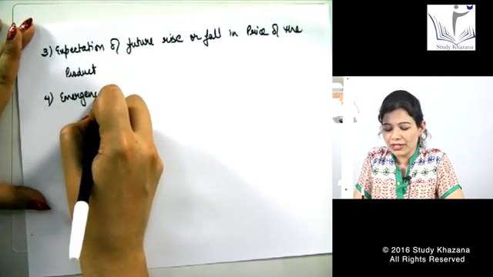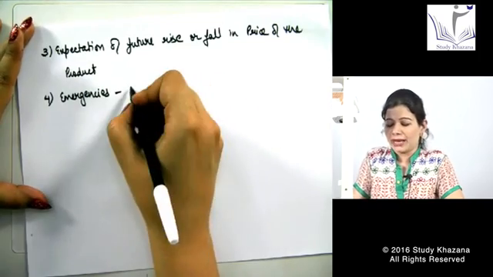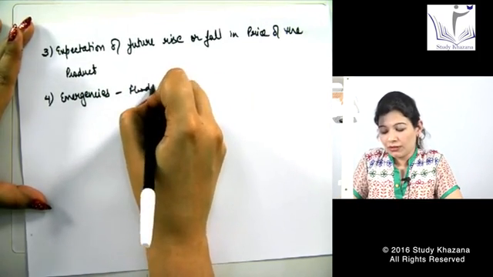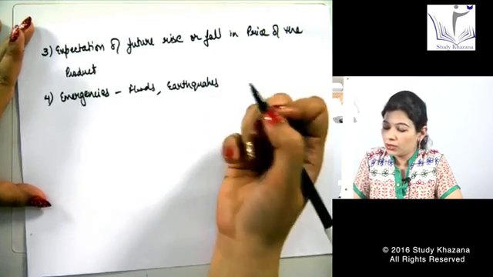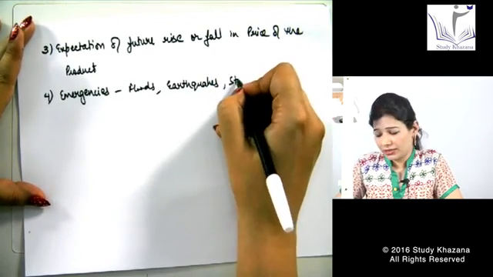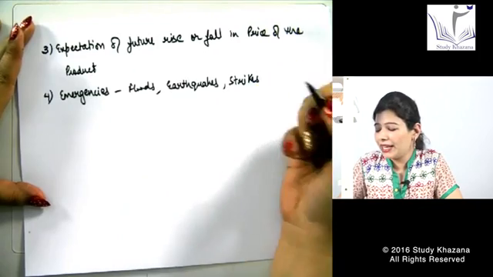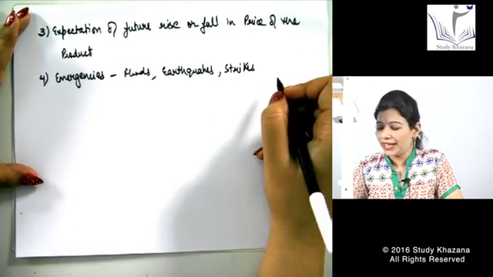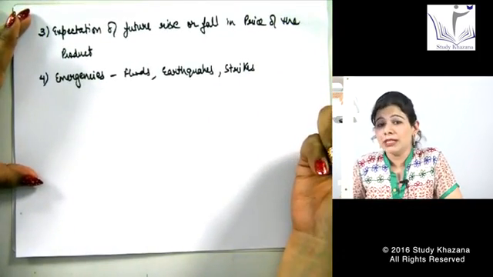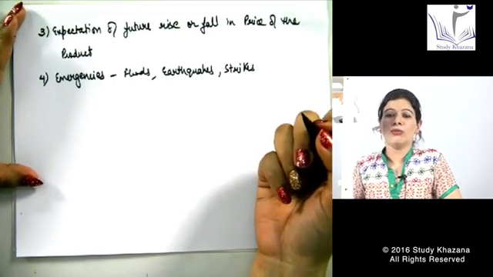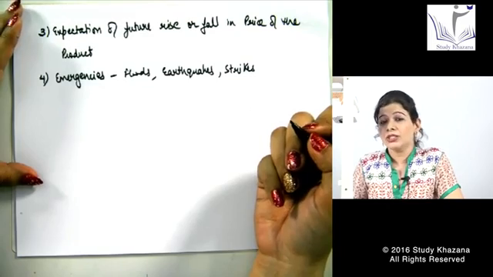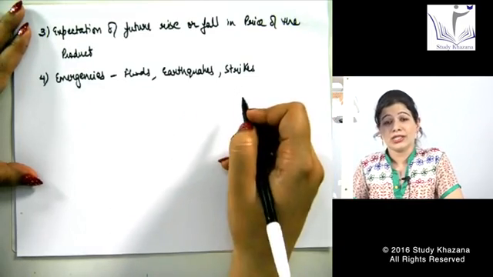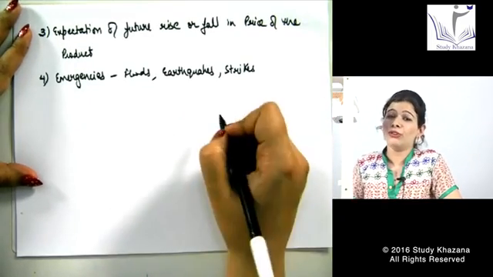In emergencies like floods, earthquakes, strikes, or whenever any red alert is given, what people generally tend to do is go to the market and buy products like bread and water bottles, so that they can survive in such a condition when there will be no food available.